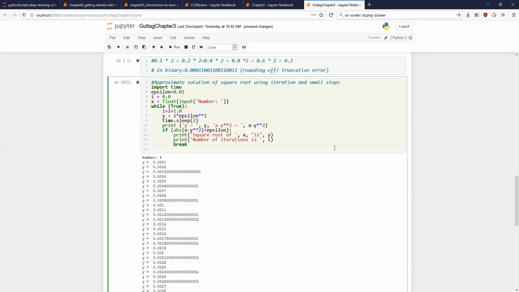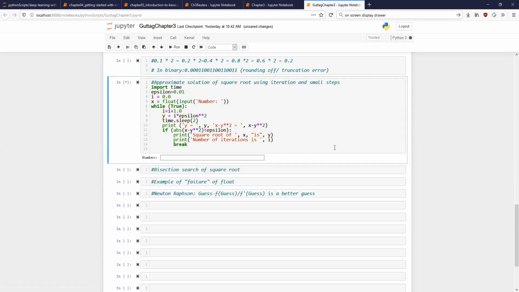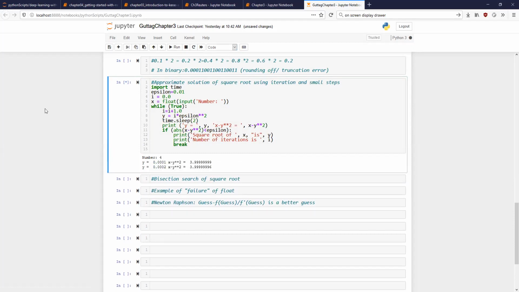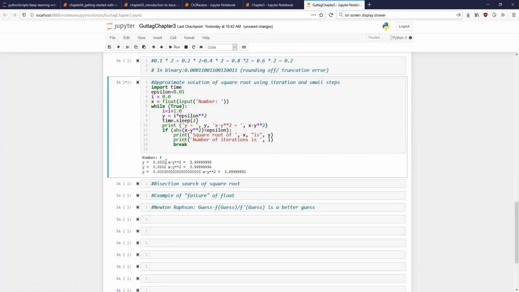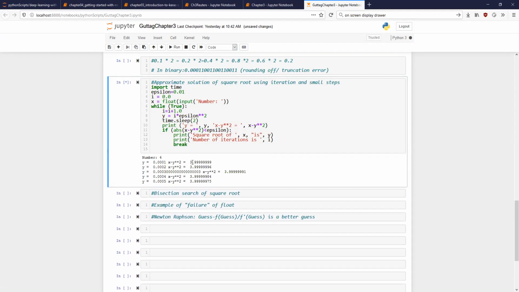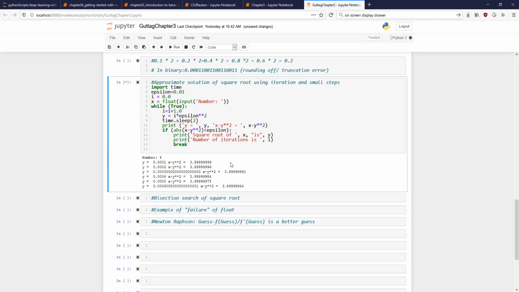Okay, so let us try running this again. Let us do 4 again. So the value of y is initially 0.0001, and x minus y squared is 3.99999 whatever.